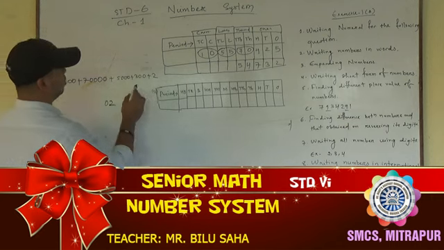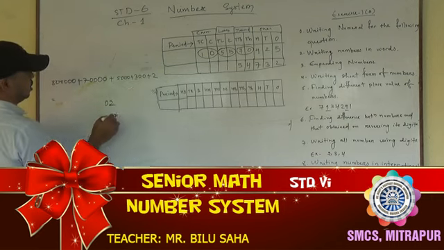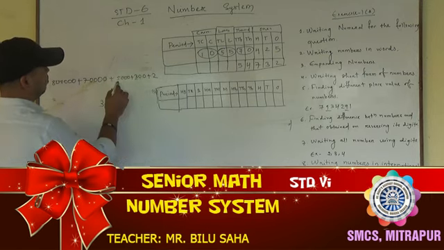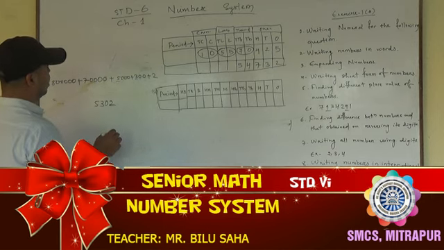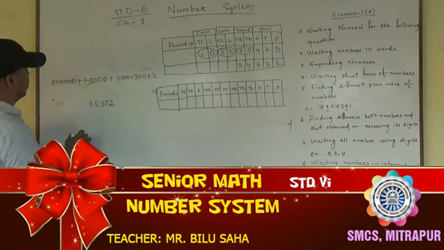See, 100 place, here 3 is in 100 place, 1s, 10s, 100s. 3 is in 100 place, so you write 3. Then 5 is in 1000 place, so I have written 5. Then 7 is in 10,000 place, so 7 I have written, and 8 is in lakh place. So I wrote that number 875302. Okay. If you want, you can check this number.